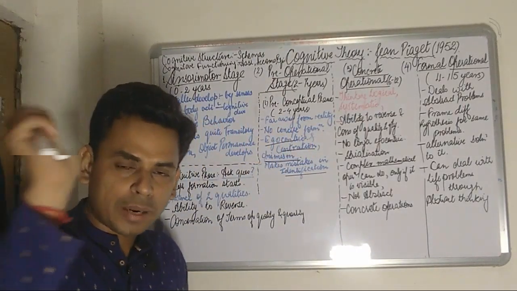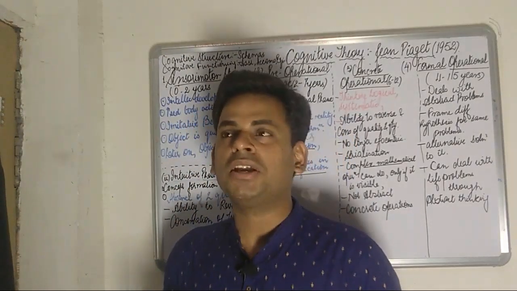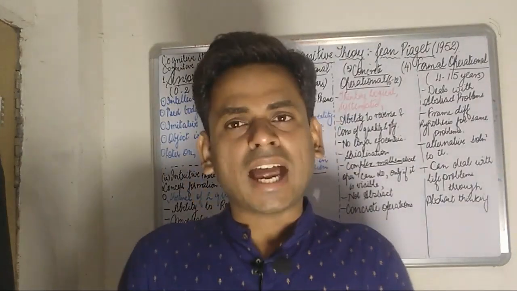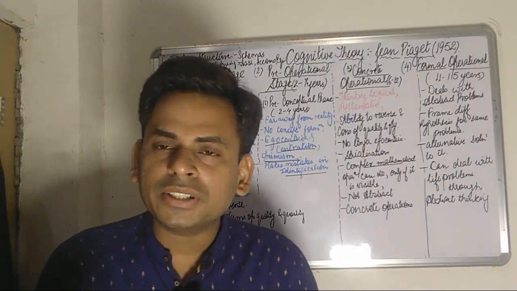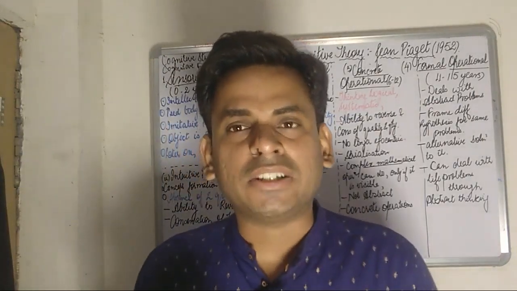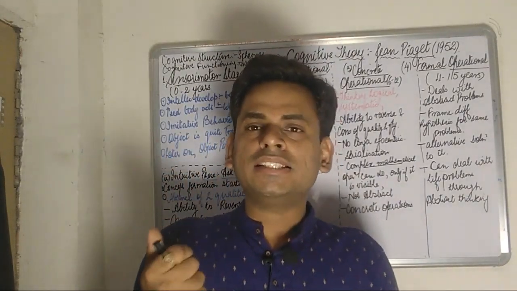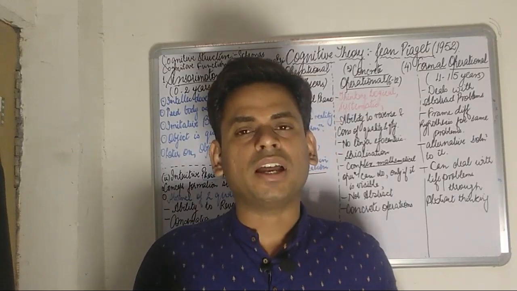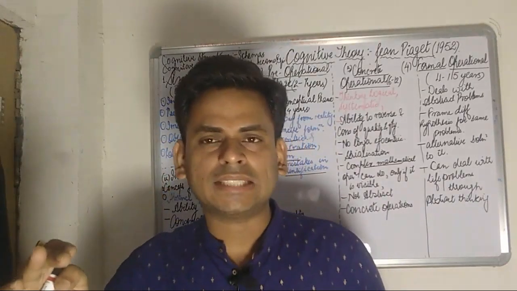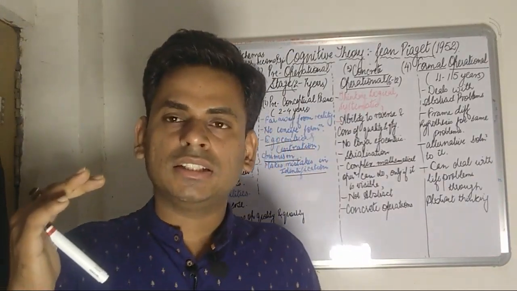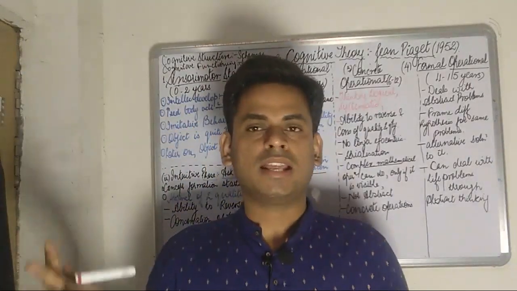So, one striking fact I would like to mention about Jean Piaget is that he is a believer of a term called radical constructivism. Radical constructivism is a phenomenon which mostly implies that a child's cognitive development will take place by itself.